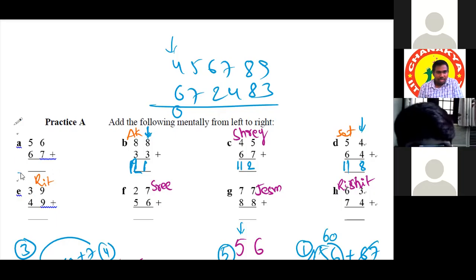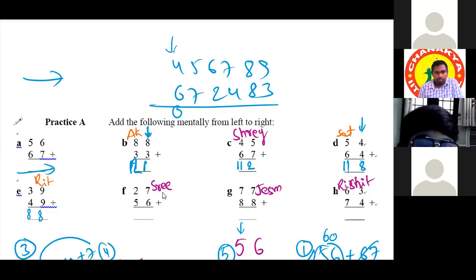Left to right. Okay, sir. Then 3 plus 4 would be 7, and then we should change it into 8 because we have a carry combination there. That's right. Then 9 plus 9 would be 8. Very good. Then F, Srihita.